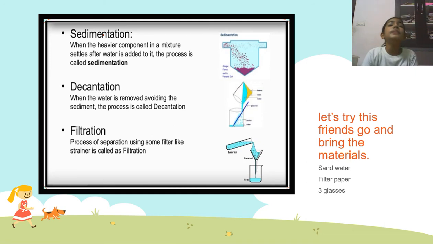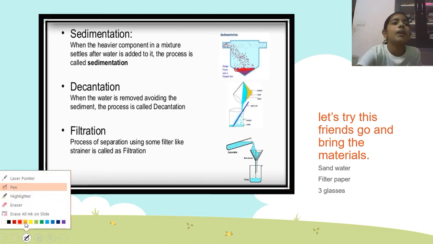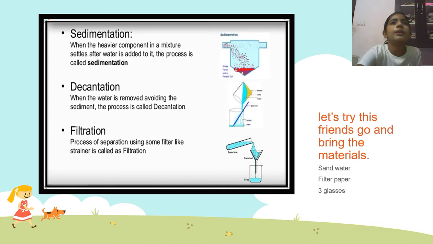Okay. So, sedimentation. In that lesson, we saw that when we have water, we pour in some sand. Is it soluble or insoluble? Let me know. It is insoluble, guys. So what happens? The sand remains at the bottom as shown in the picture. It will remain at the bottom.